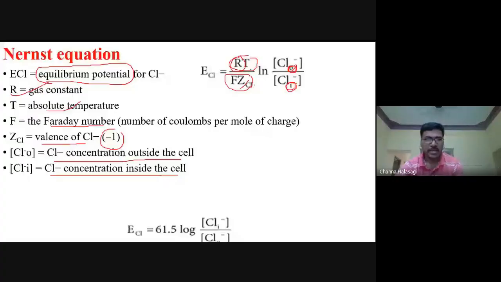So this is giving the equilibrium potential for chloride. Here, since these are constants, it is derived: 61, and the log is converted to log to the base 10. So that is chloride outside, chloride inside.